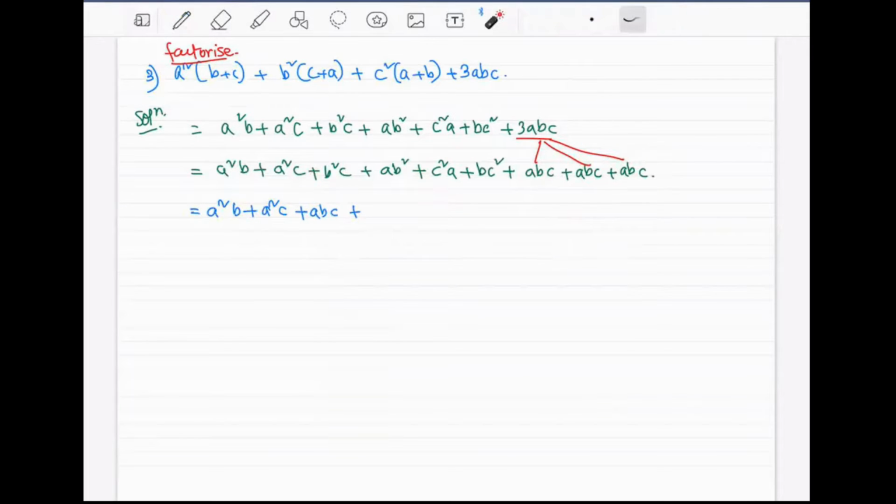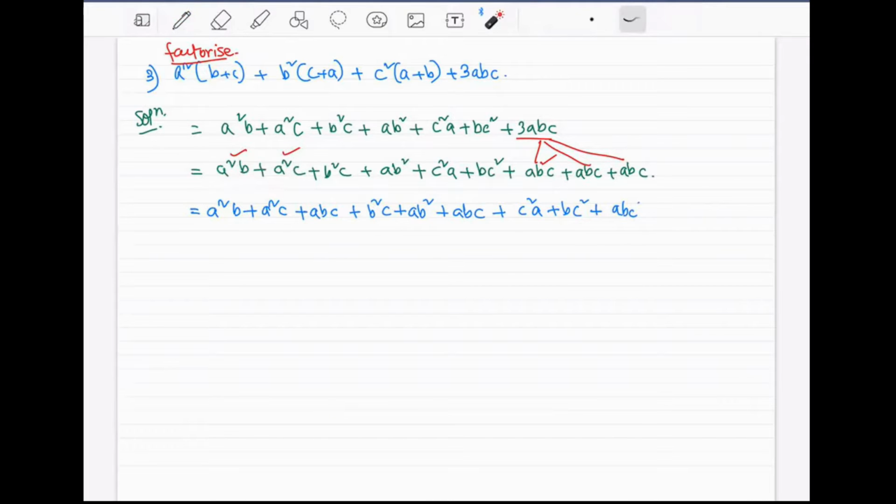And then b square c, ab square, one abc we will take from here. You always have to remember which terms we have utilized. You have to take the two of them and one of the abc. So we will write b square c plus ab square plus abc plus c square a plus bc square plus abc. It's very simple, right?